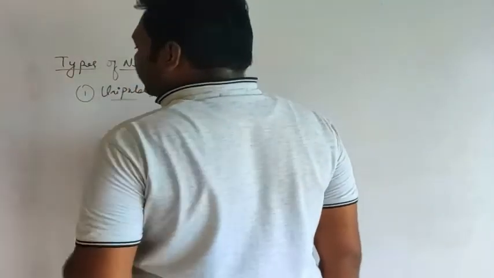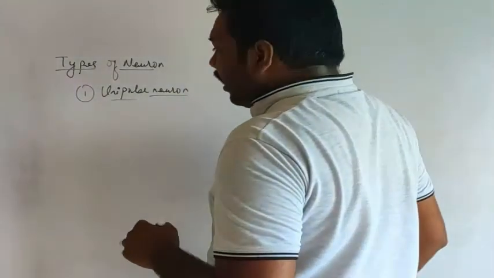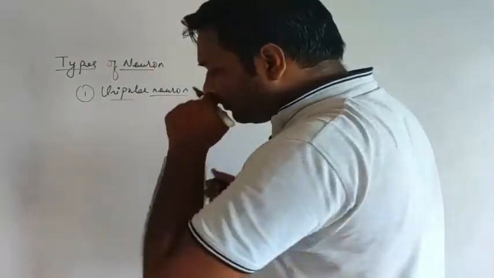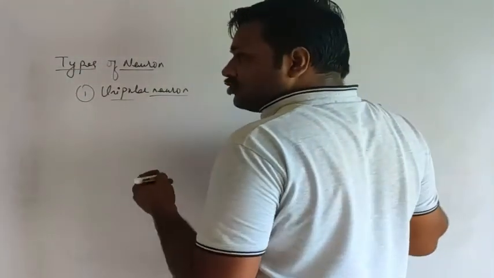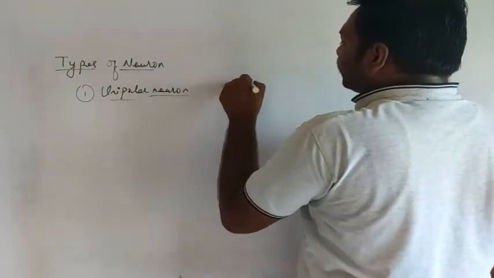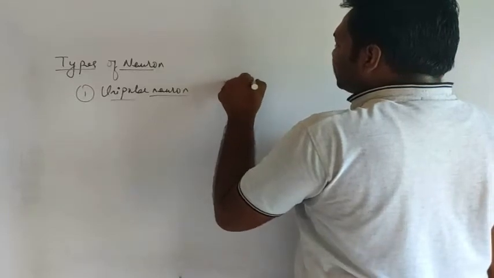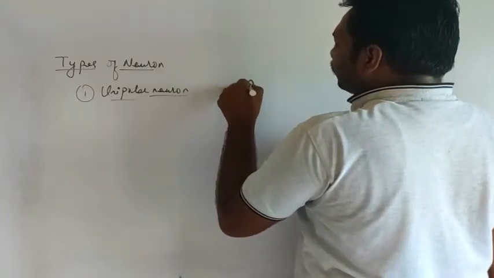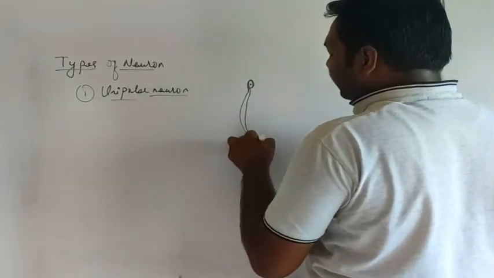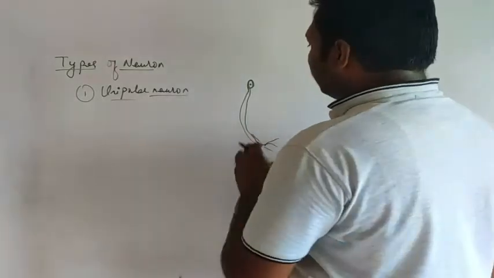Unipolar neuron, in the sense the neuron we have seen right now, has similar structure, with nerve endings in one direction. This is the cytonic body, and here it has the nerve ending in this way. This is referred to as a unipolar neuron.